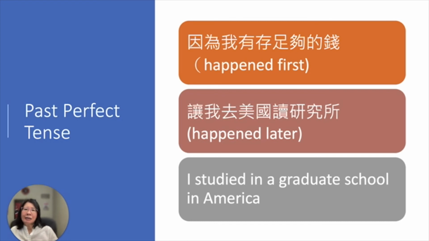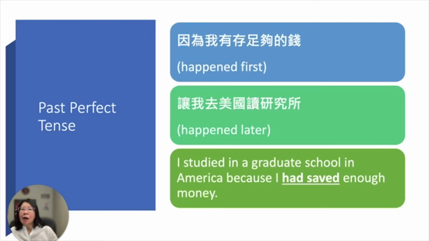So the sentence you see here is 因为我有存足够的钱让我去美国读研究所. Now, so you have to save money first, right? So when you have the money, then you get to go to study in America. So the first one, I studied in a graduate school in America. This is the second action, right? So you use past tense. And then, 因为我有存足够的钱, that is the first action. So I had saved enough money. So you put them together. I studied in a graduate school in America because I had saved enough money.